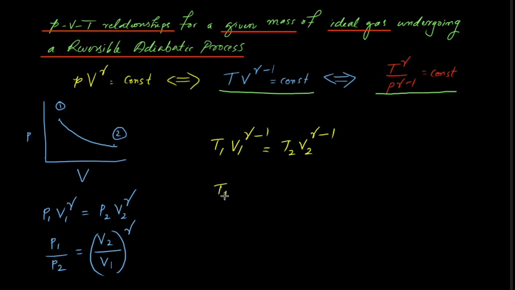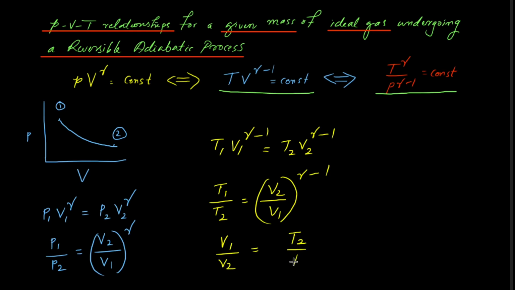So T1 by T2 equal to V2 by V1 raised to gamma minus 1, or we can write it the other way, V1 by V2 equal to T2 by T1 raised to 1 divided by gamma minus 1.